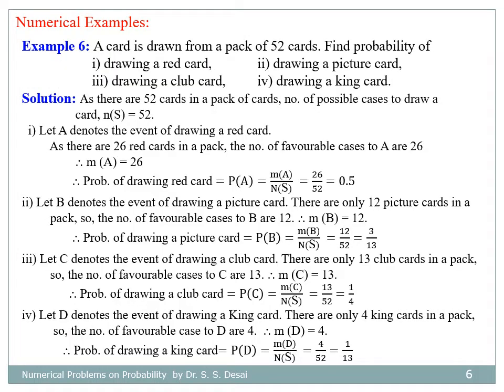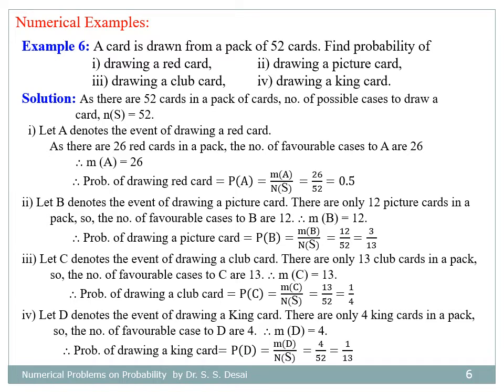So this is the example related to the cards. A card is drawn from a pack of 52 cards. Find probability of getting first bit drawing a red card, second bit drawing a picture card, third bit drawing a club card, and last bit drawing a king card. Now, as there are 52 cards in a pack, number of possible cases to draw a card is 52. Therefore, n of omega is equal to 52.